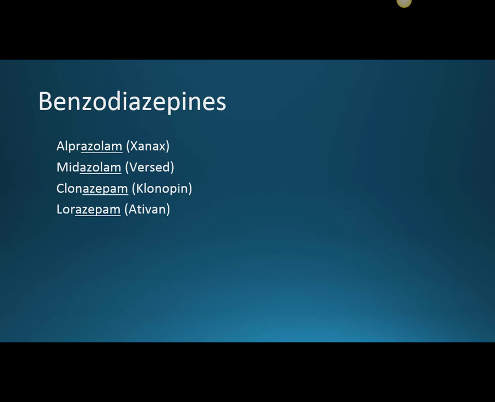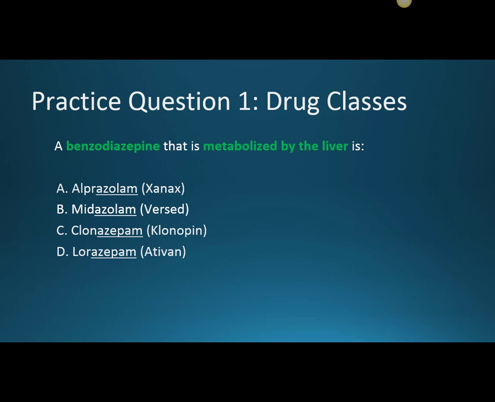The 4 benzodiazepines we'll discuss today are Alprazolam, with the brand name Xanax, Midazolam or Versed, Clonazepam or Klonopin, and Lorazepam or Ativan. We can remember that these are benzodiazepines by their stem, either the azolam stem or the azepam stem. Now we'll go over 5 practice questions. The first practice question is: a benzodiazepine that is metabolized by the liver is. For the remaining questions, A will be Alprazolam, B will be Midazolam, C will be Clonazepam, and D will be Lorazepam.